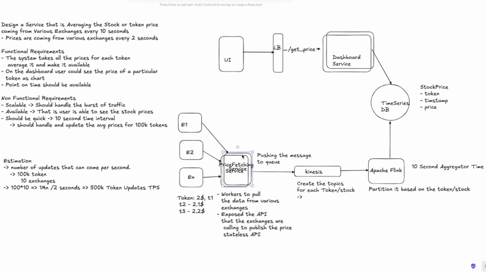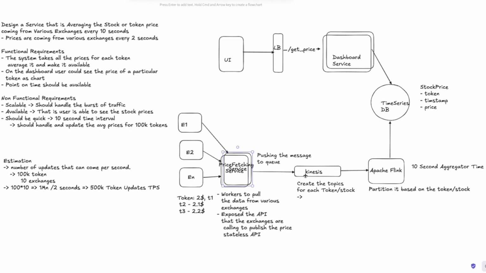Because the APIs are stateless, we'll have many instances of that, and the only thing the API is doing is putting the data into Kinesis. We have done this so that all the exchanges don't have to talk to the queue directly, but instead talk to this simple service.